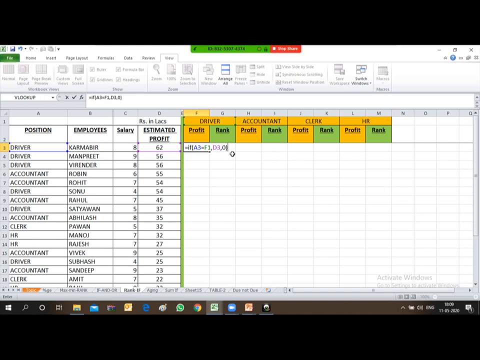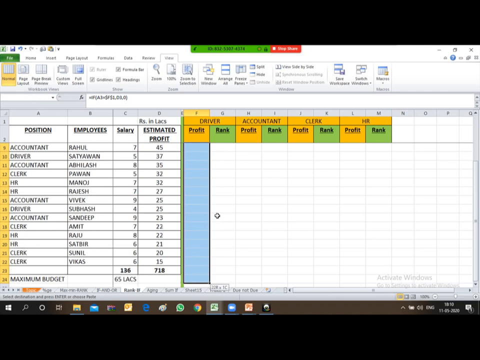And now friends, I am closing the bracket. So here driver is equal to driver. So what the function has done, it has derived the profit figure of 62 lakhs into this column. So before dragging it, I will have to freeze this F1, because this remains constant in each and every comparison of the sales. For downward sales, it will remain constant. So for freezing, I'm pressing F4 and now press OK. Now friends, just copy this formula and paste it in the downward cells.